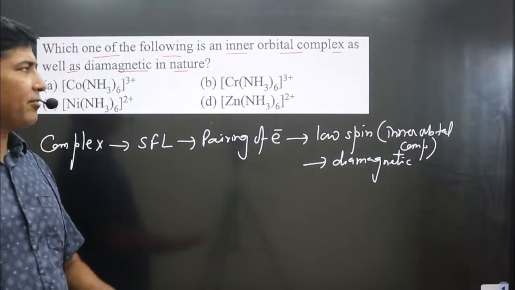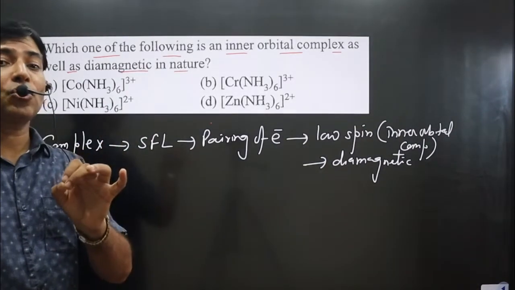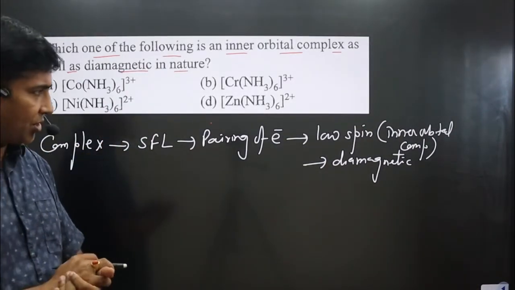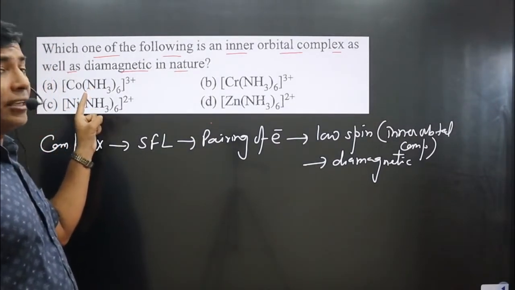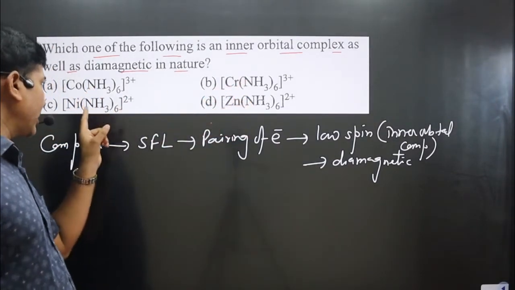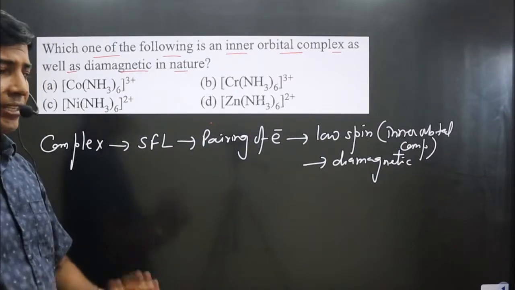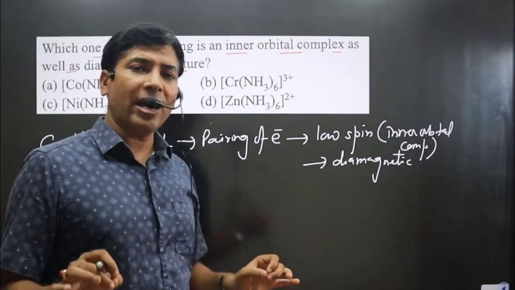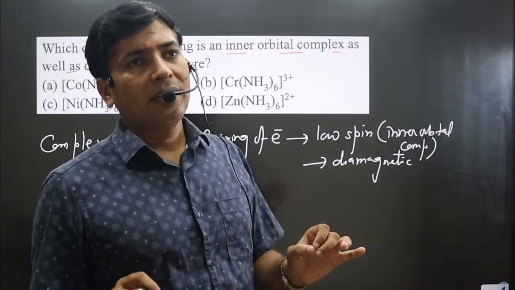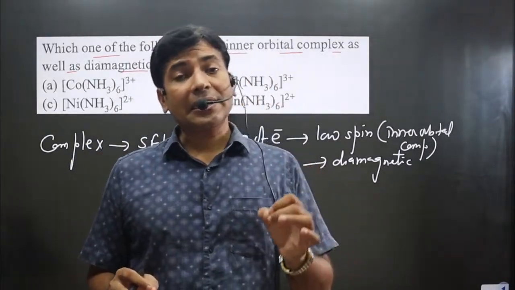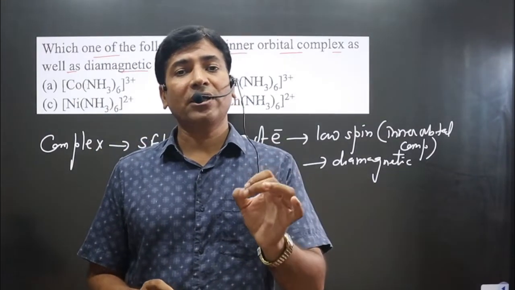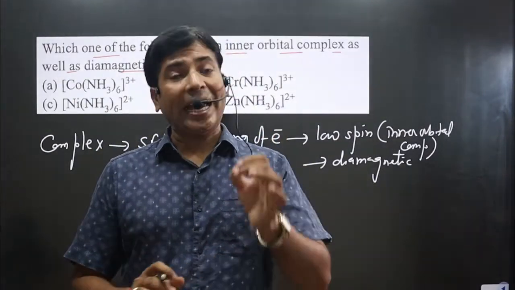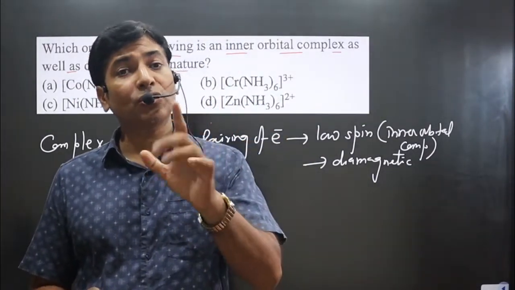So if we identify the strong field ligand in the given complex, then we can answer this question. Now pay attention carefully. In this case, ammonia, a neutral ligand, is there. The same ligand is given there. But always keep in mind, ammonia is considered a strong field ligand, but it does not act as a strong field ligand with all the metals. It acts as a strong field ligand with selective metals.